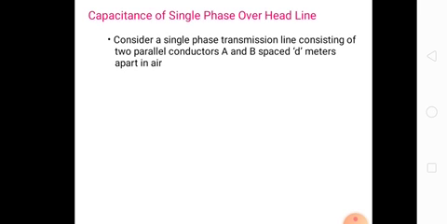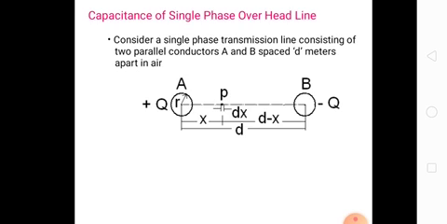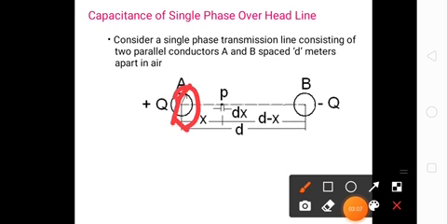Consider a single-phase transmission line consisting of two parallel conductors A and B spaced d meters apart in air. Here these two circles are the two parallel plates, and the medium is present in between them. One conductor acts as a positive charge and the other as a negative charge.